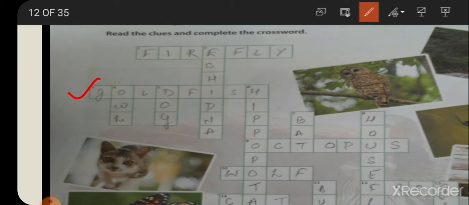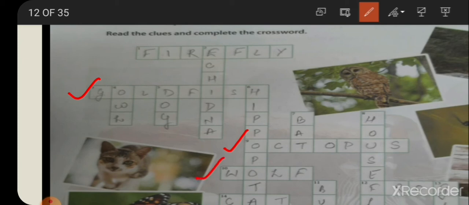Now the ninth one is this one. It is an animal with 8 tentacles and 3 hearts. All of you are very well familiar with this animal. It is octopus.